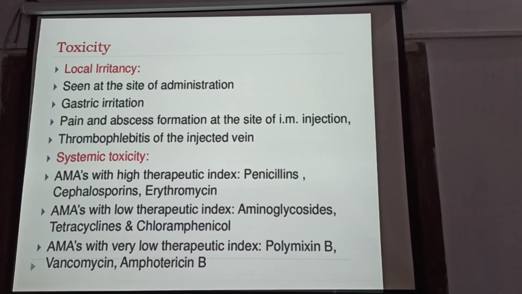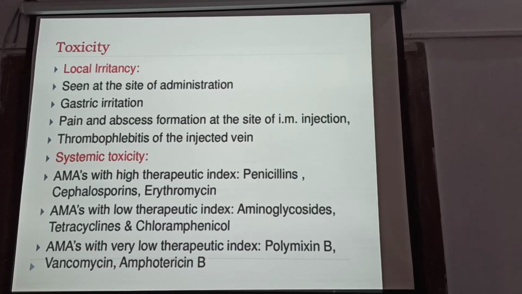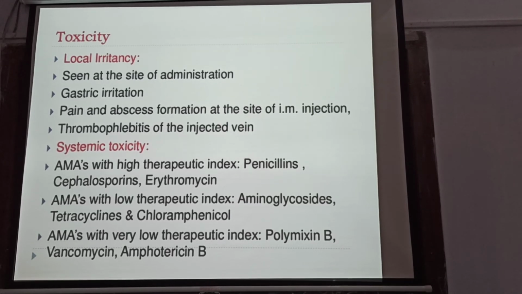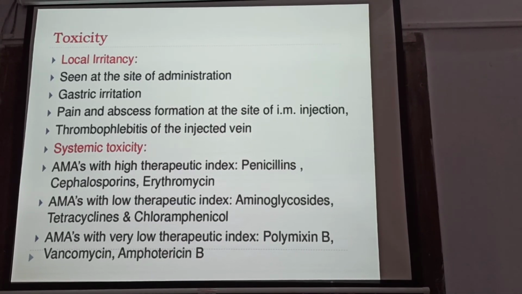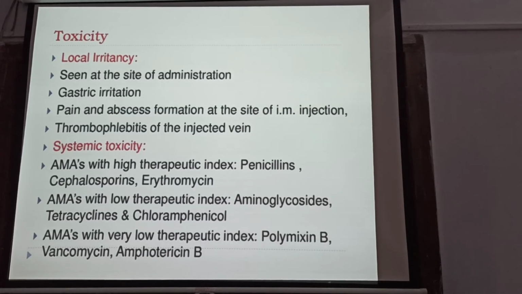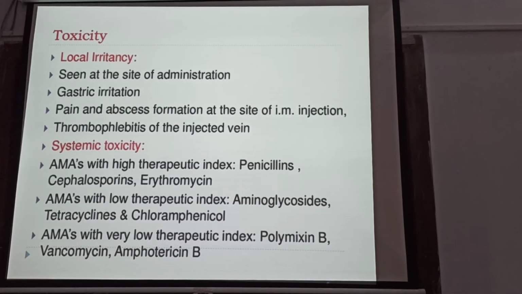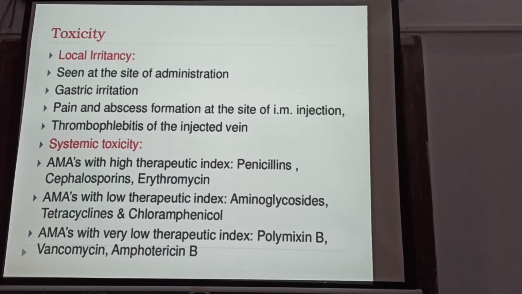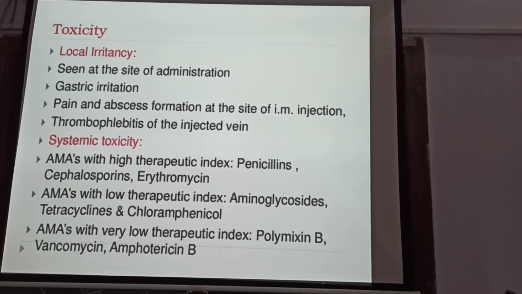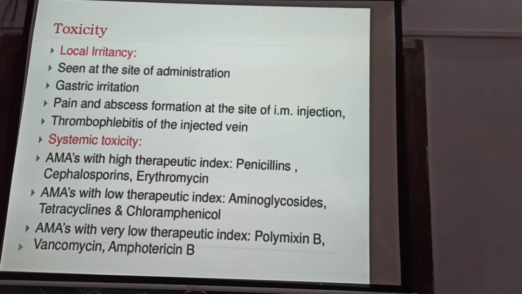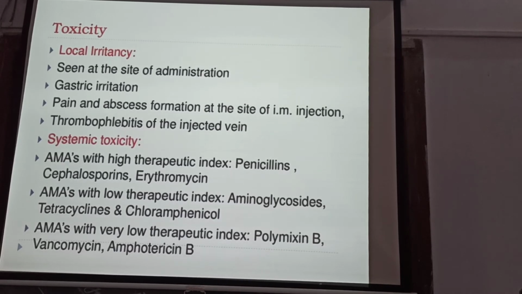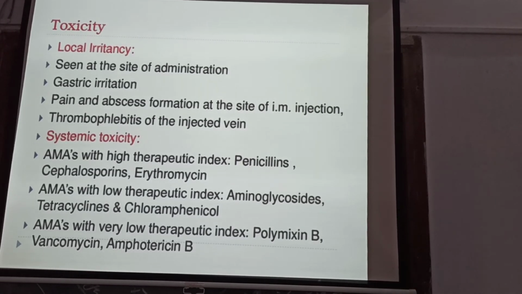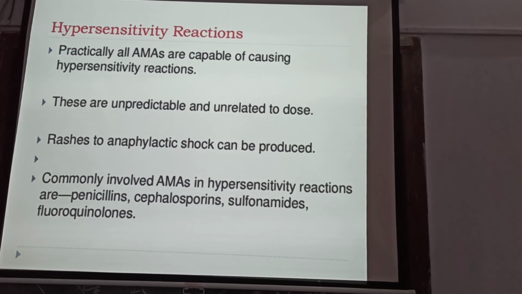Toxicity. Local irritancy seen at the site of administration: gastric irritation, pain and abscess formation at the site of IM injection, thrombophlebitis of the injected vein. Systemic toxicity: antimicrobials with high therapeutic index are penicillin, cephalosporin, erythromycin. Antimicrobials with low therapeutic index are aminoglycoside, tetracycline, chloramphenicol. Antimicrobials with very low therapeutic index are polymyxin B, vancomycin, and amphotericin B.